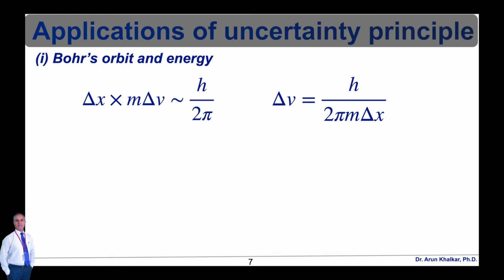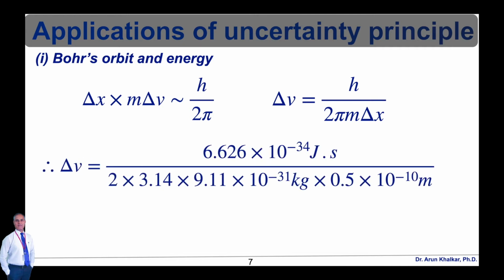By simply putting the values in this equation, delta v is equal to 6.626 into 10 raised to minus 34 joule second, which is Planck's constant, divided by 2 into the value of pi, that is 3.14, into the mass of an electron, 9.11 into 10 raised to minus 31 kilogram, into 0.5 angstrom unit, that is 0.5 into 10 raised to minus 10 meter, which is the delta x. After solving this, we get the final value of delta v as nearly 2 into 10 raised to 6 meter per second. So this is the uncertainty in the electron speed.